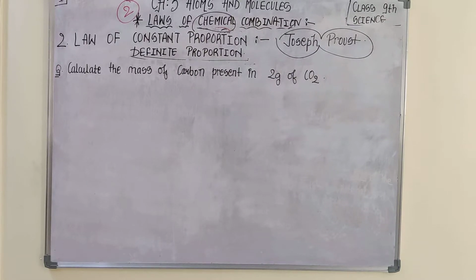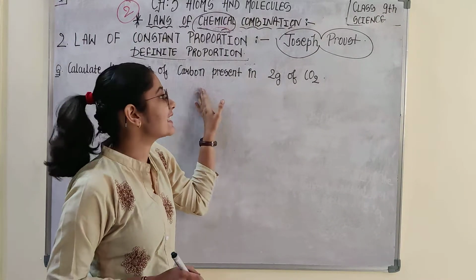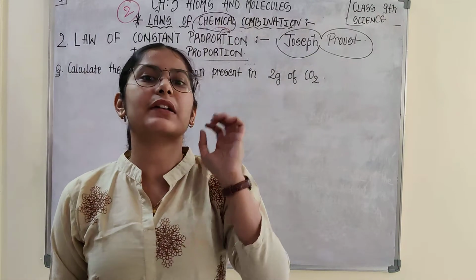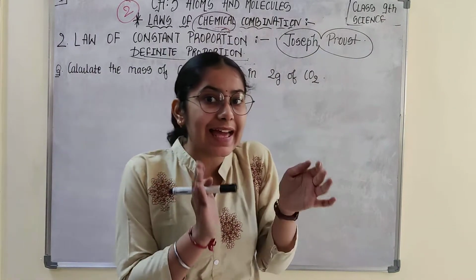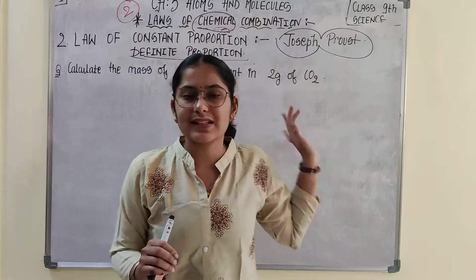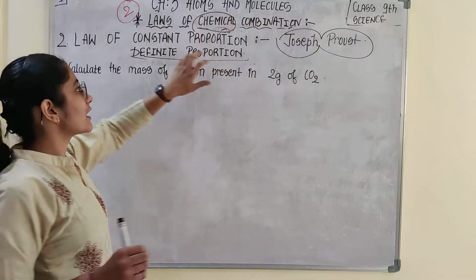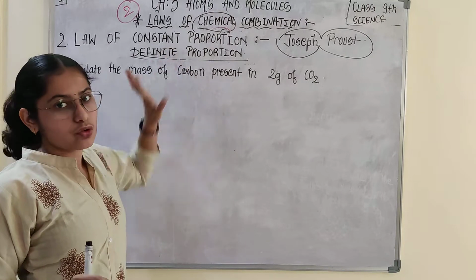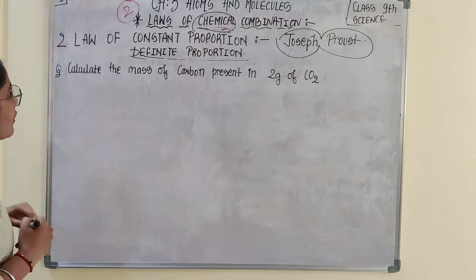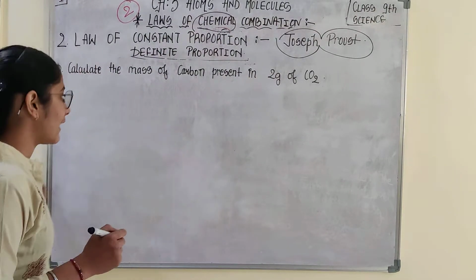So here it is, very simple question. It is asking that calculate the mass of carbon present in 2 ग्राम of carbon dioxide. अगर मैं तुम्हें 2 ग्राम of carbon dioxide गैस देती हूँ, तो तुम मुझे बताओ उस गैस में कितना ग्राम कार्बन है. How would you be calculating? So it is simple. It is based on unitary method and the thing which you have studied in law of definite proportion. उस दोनों का knowledge लगा के you have to calculate this question. You solve with me. Like you want to calculate the mass of carbon present in 2 gram of carbon dioxide.